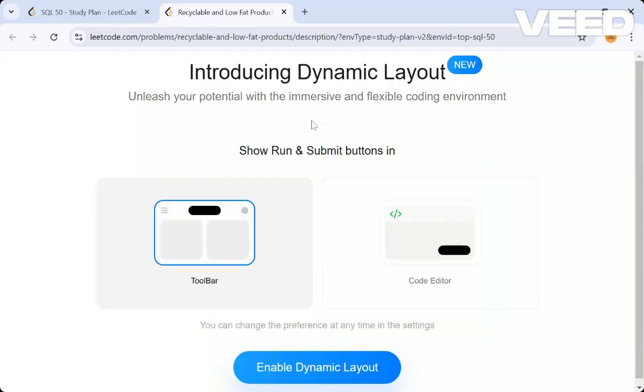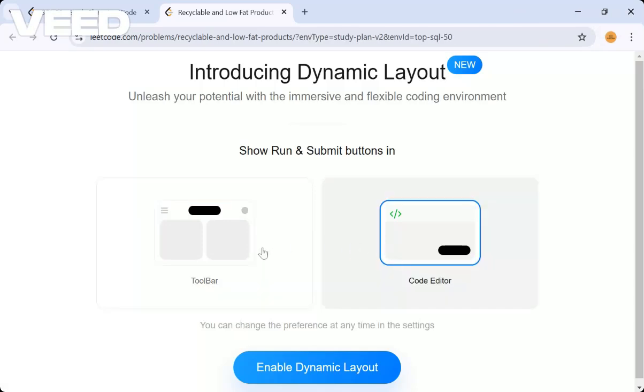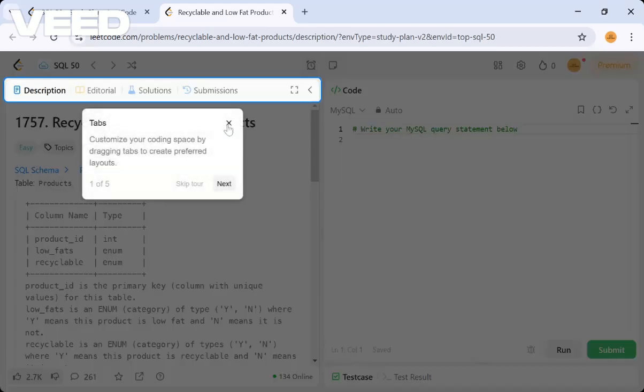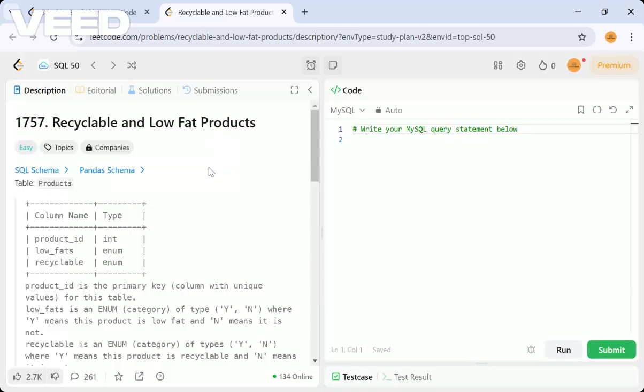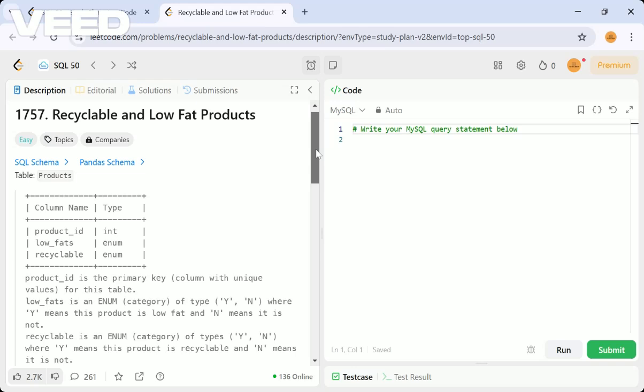As I'm starting new with this mail account, it will ask me to select which type of layout I want, and it will give you a tutorial. You can skip it as of now. So this is the first problem. The problem number is 1757, Recyclable and Low Fat Products. This is the problem name.